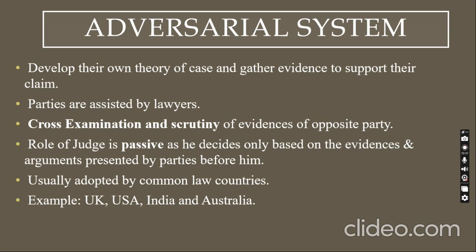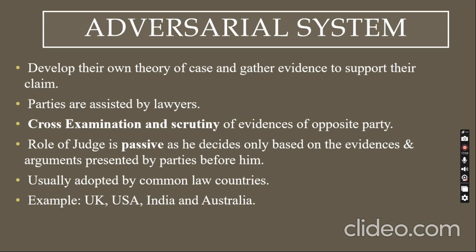Okay. And look at the fourth point, which is the role of judge is passive, as he decides only based on the evidences and arguments presented by the parties before him. So they are saying that the role of judge is quite minimum. The judge just looks at the evidences. I will tell you one thing, even if you have done a crime and you are not able to sufficiently prove it, then they cannot punish you.